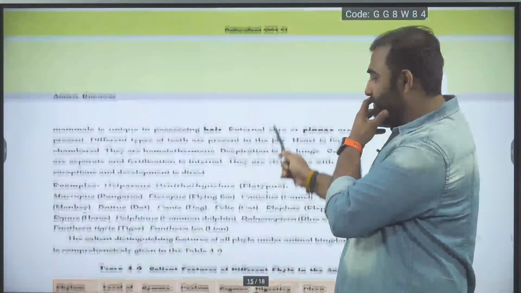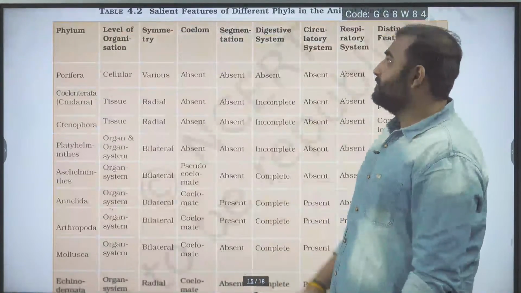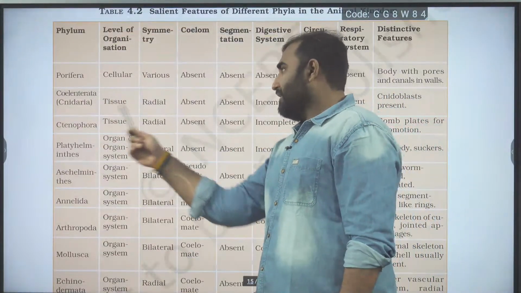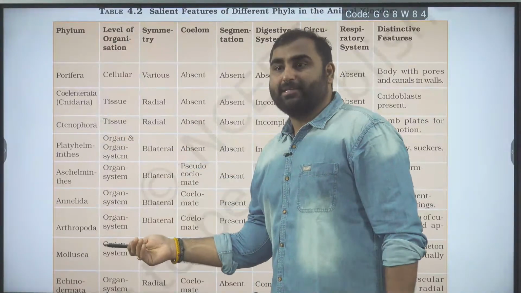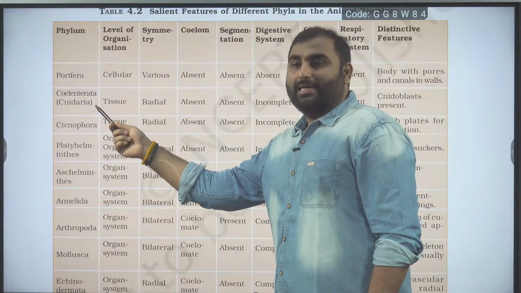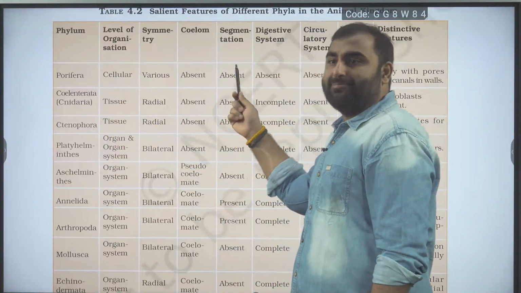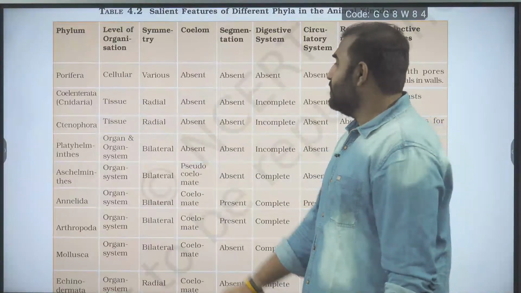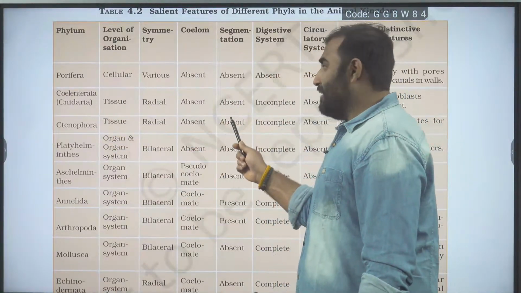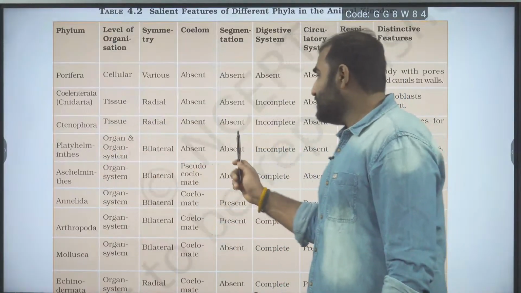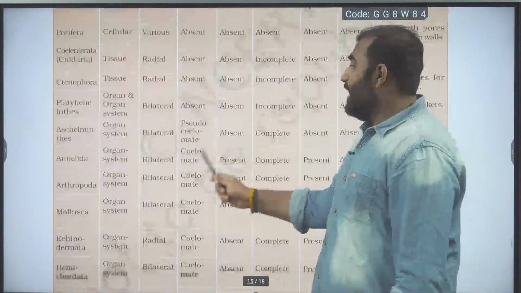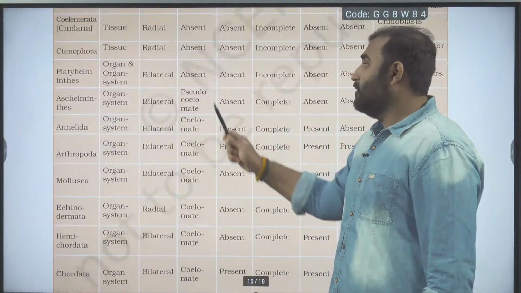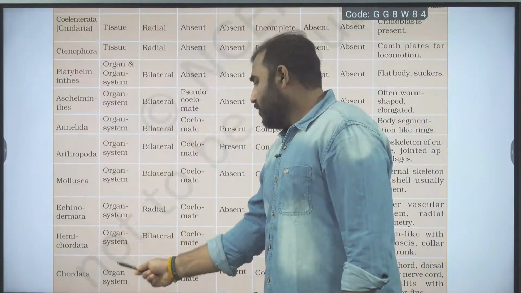Then we have the coelom. The first four phyla are absent: Porifera, Coelenterata, ctenophora, Platyhelminthes, absent. But we should remember, Coelenterata and ctenophora are diploblastic acoelomate, Platyhelminthes is triploblastic acoelomate, Aschelminthes will be pseudocoelomate. Then from Annelida to Chordata.